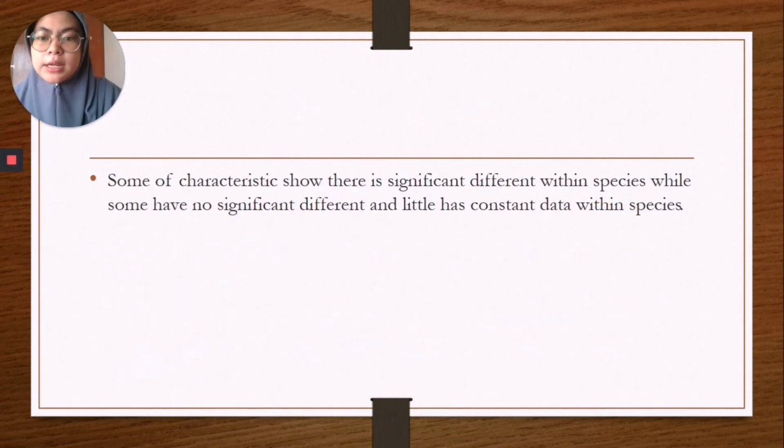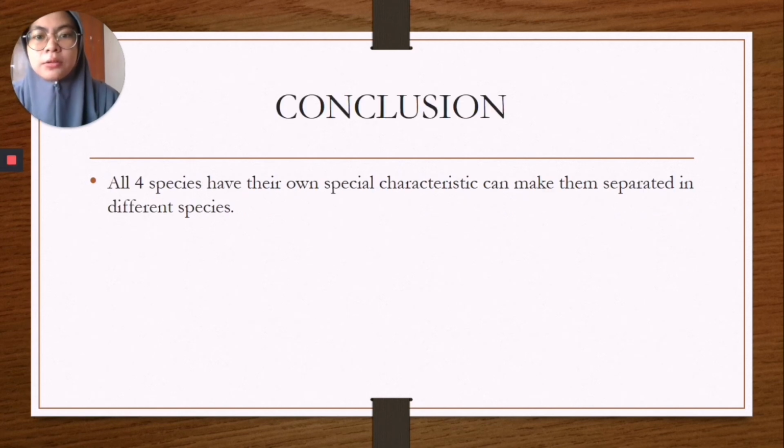So some of the characteristics show significant difference within species, while some have no significant difference and a few have constant data within species. I assume that the 4 species exhibit different characteristics due to different localities, type of preferred food, and abiotic and biotic factors. The conclusion is all 4 species have their own special characteristic that can differentiate them as different species.